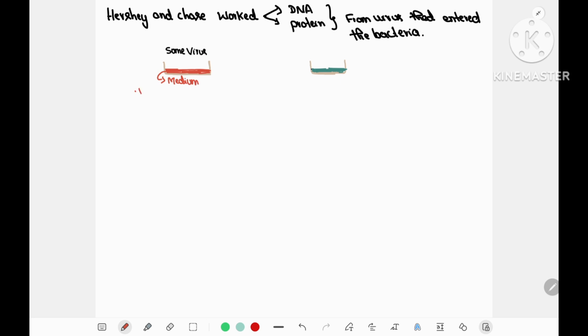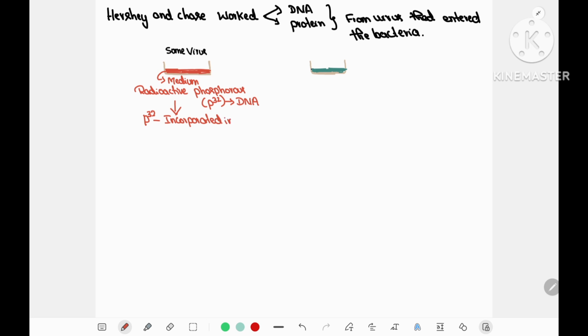Now, to do this experiment, they grew some virus or bacteriophage in a medium containing radioactive phosphorus, namely phosphorus 32. This is also very important, which radioactive element is used to label the DNA. Phosphorus is used to label the DNA because phosphorus is present only in DNA and it is absent in protein.